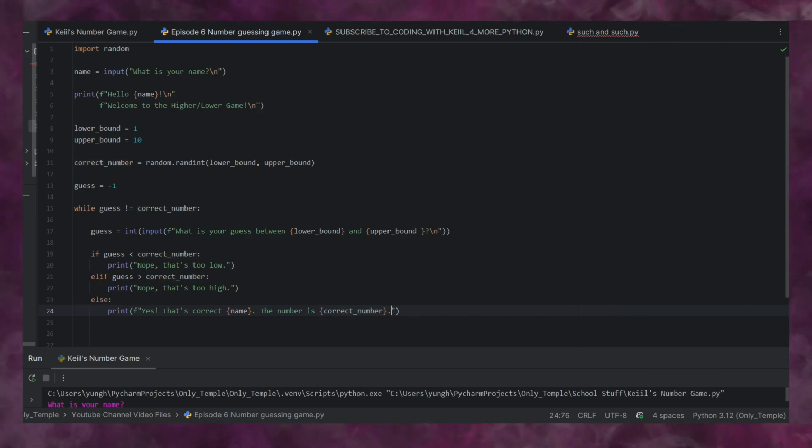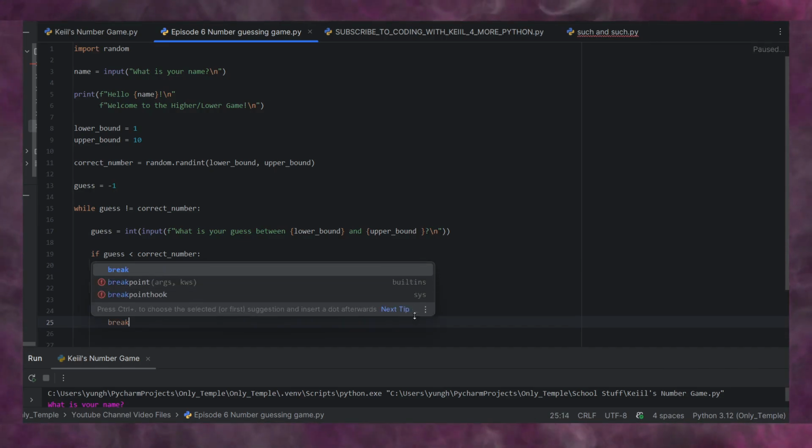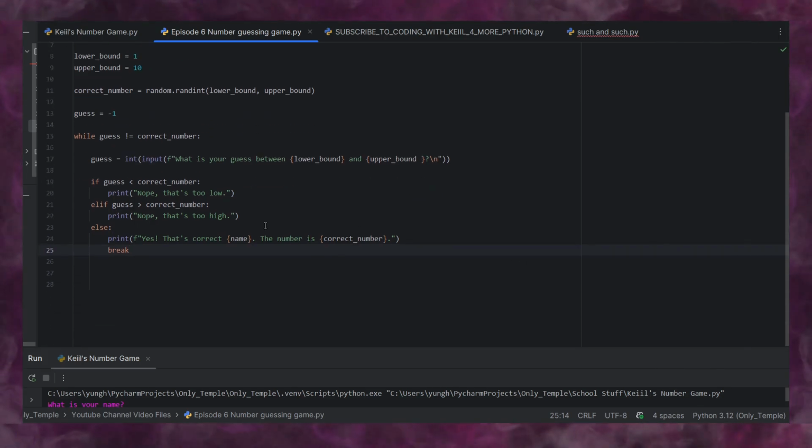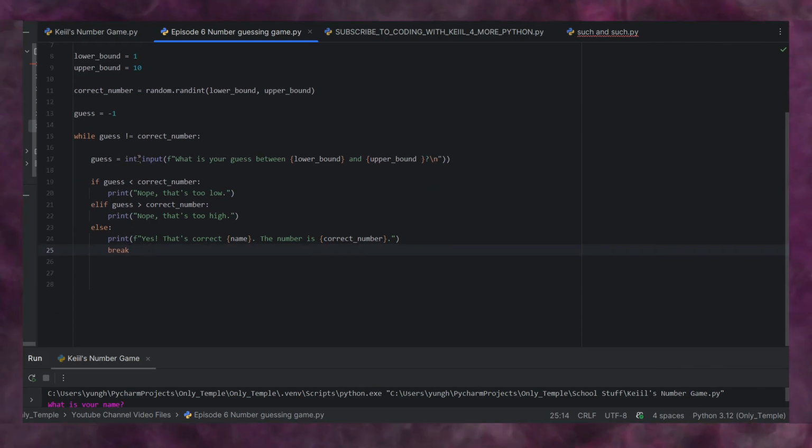Period. Okay. If the else condition is met, we break. What does that mean? Well, you have to set a condition to break you out of this loop, or you will just indefinitely be stuck in it, right?